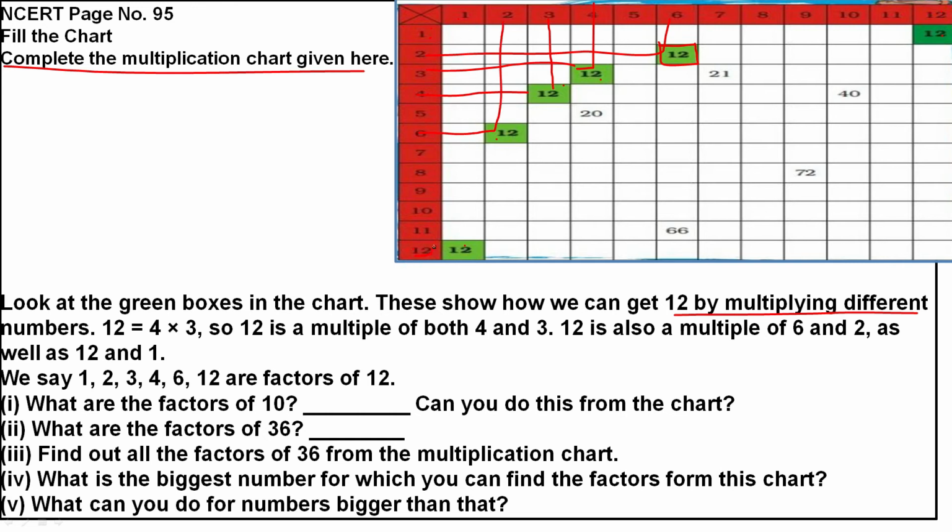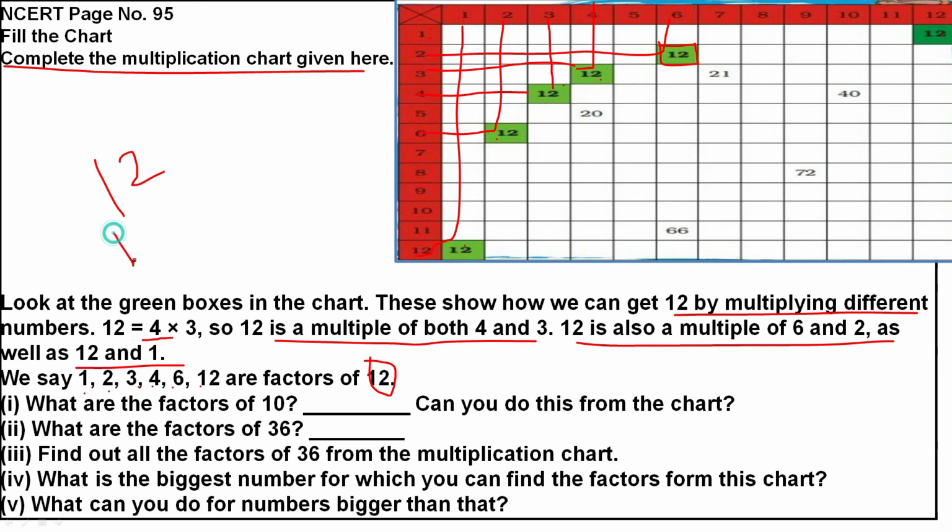Again 12 ones are 12. So we can say that 12 is equal to 4 3s. So 12 is a multiple of 4 and 3. 12 is also a multiple of 6 and 2, and 12 is also a multiple of 12 and 1. We say 1, 2, 3, 4, 6, 12 are factors of 12. So what are the factors of 12?